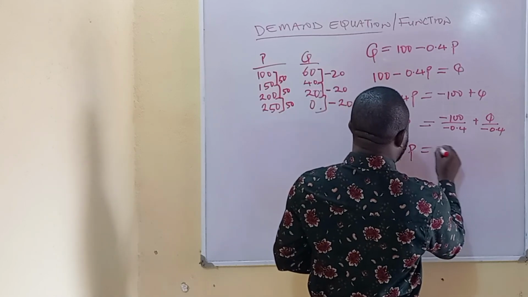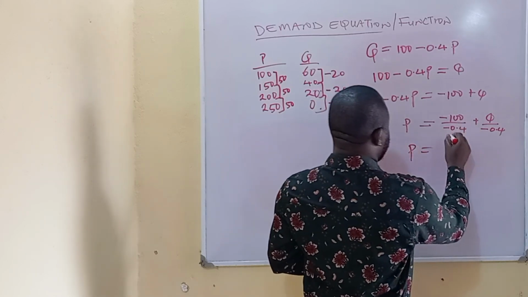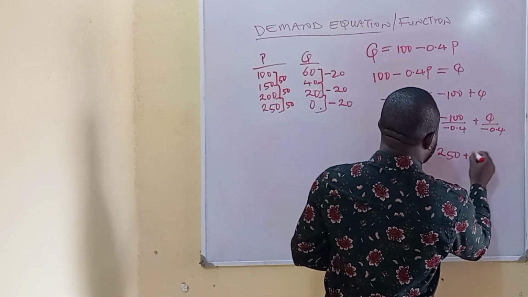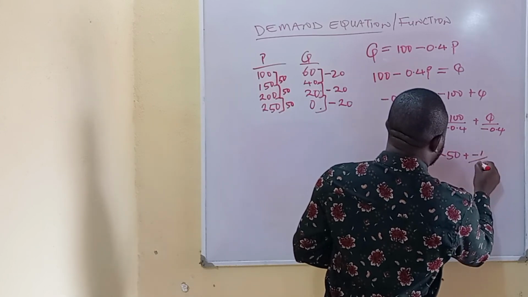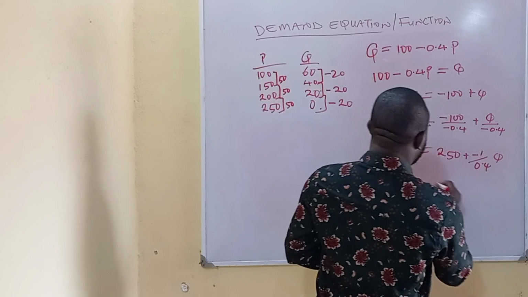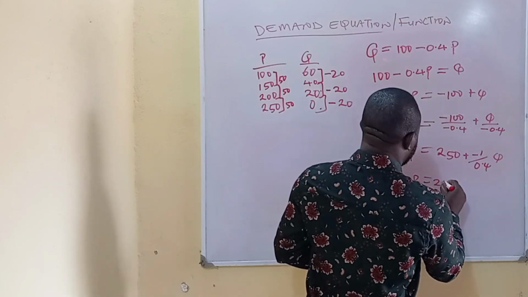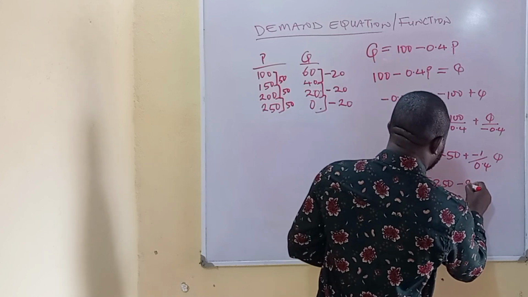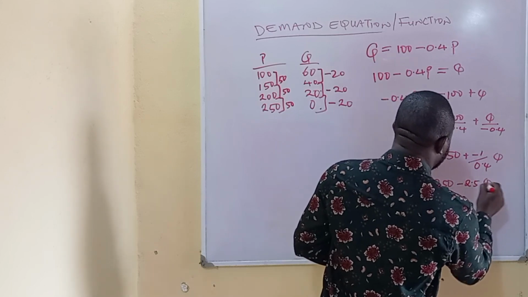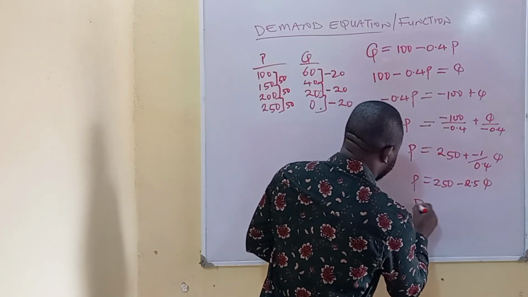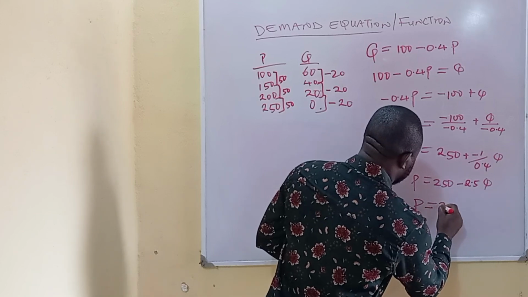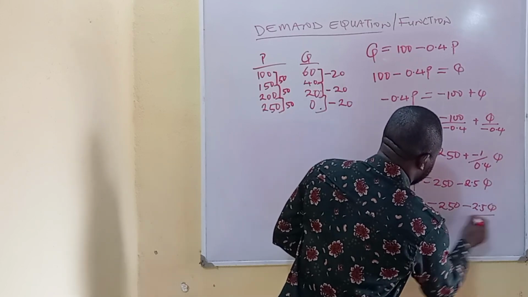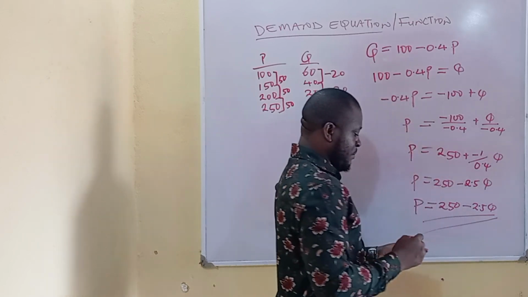Hence, P equals minus 100 divided by minus 0.4, which is 250, plus minus 1 over 0.4 Q. So P equals 250 plus minus 1 over 0.4, which is going to give us 2.5Q. So we now have a demand function where price equals 250 minus 2.5Q, and this is the inverse demand function.